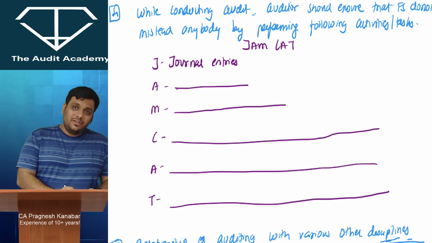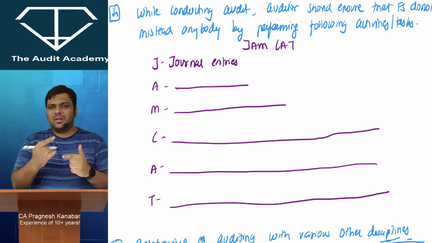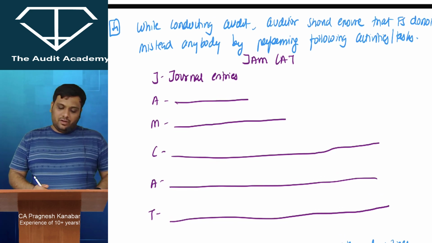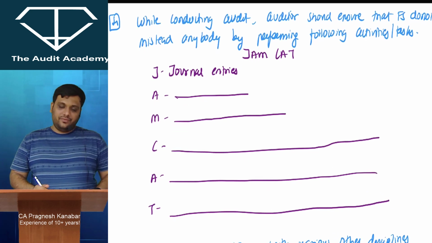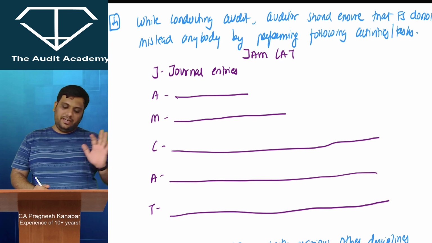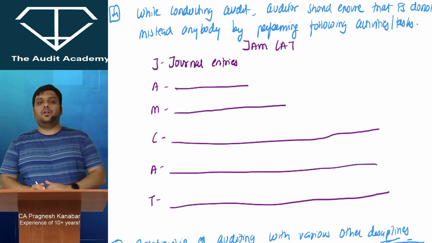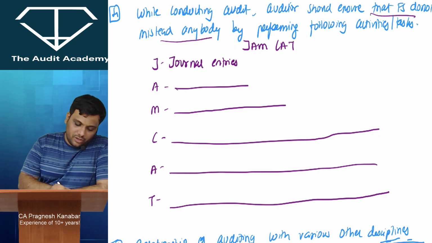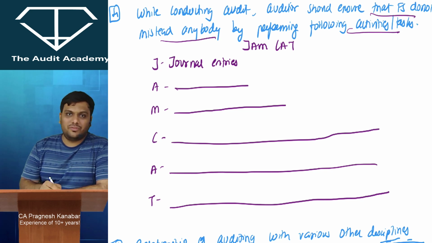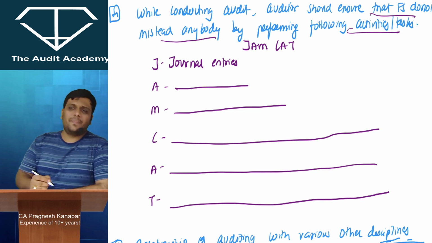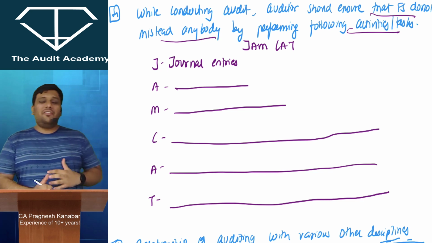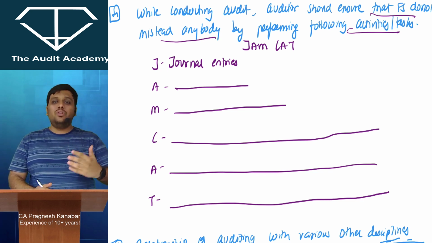So look at this. For those brief answers, 3 marks, 4 marks and stuff, you may get such kind of questions. While conducting audit, auditor should ensure that financial statements do not mislead anybody by performing following activities or tasks. Right? But for that, what are the activities, tasks that he is going to perform? I have given you a code word. I'm going to give you some code words where I feel that if you have this code, you can perform better.